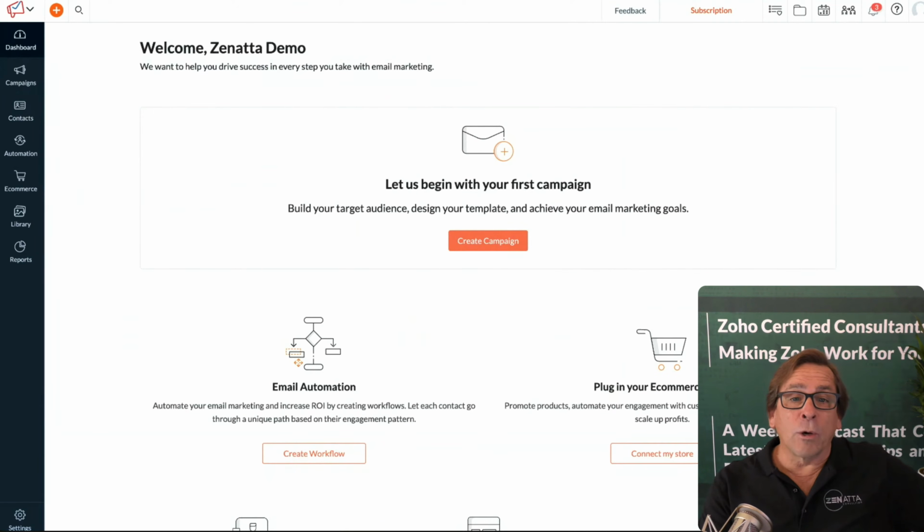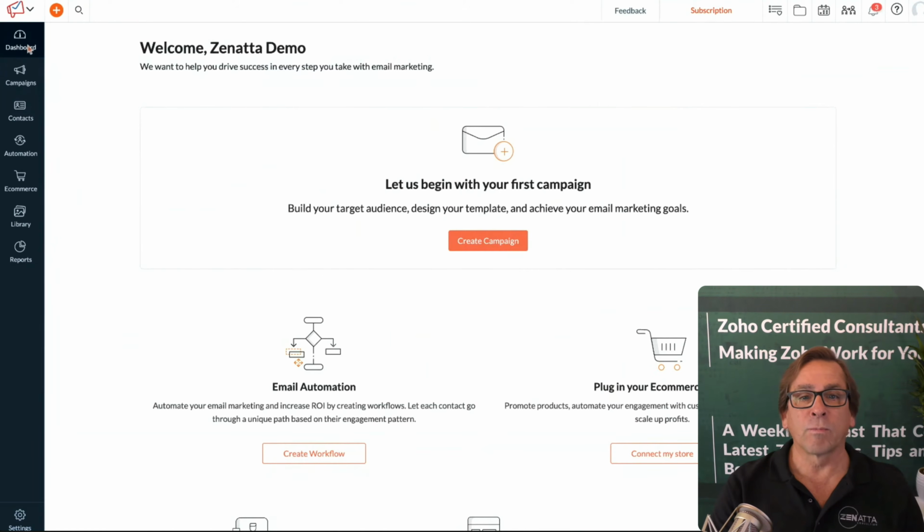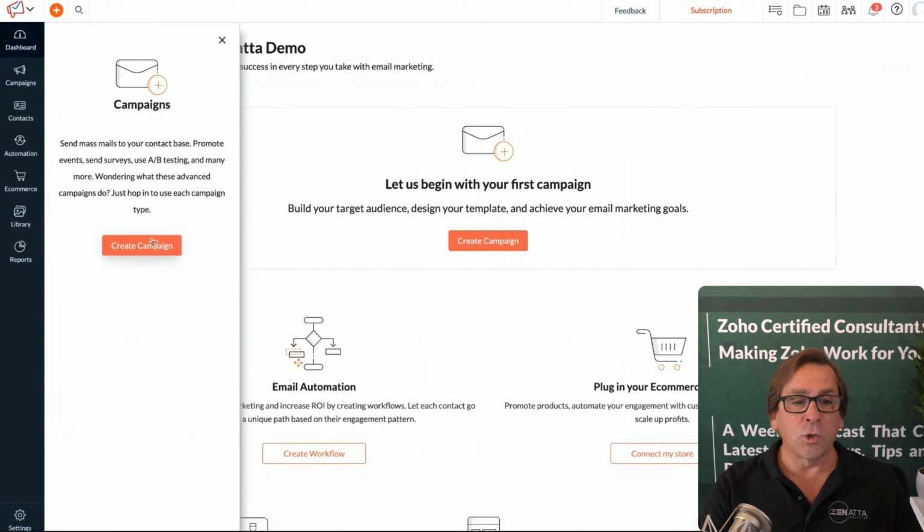So when you go to campaigns.zoho.com and you access your campaigns, this will be the screen you see for the very first time. You can just jump right in and create a campaign, but there are some things you're going to want to do ahead of time. We're going to cover you through that. But this is your main board view. Running down the left-hand side of the screen, you've got the dashboard. Inside of campaigns, you can go ahead and create a new campaign. We'll be taking you through that.